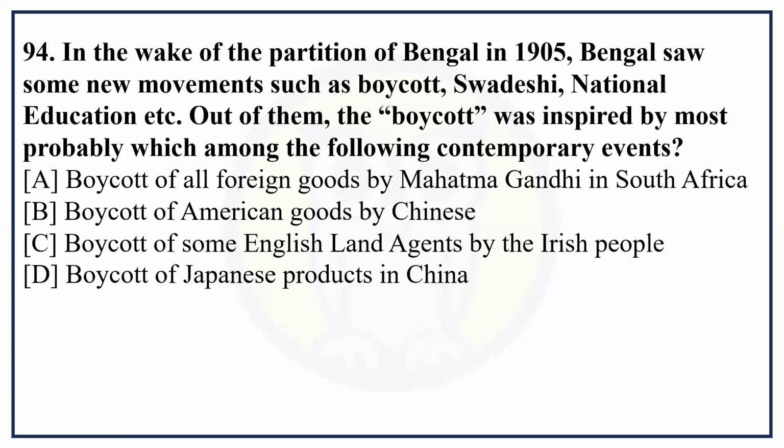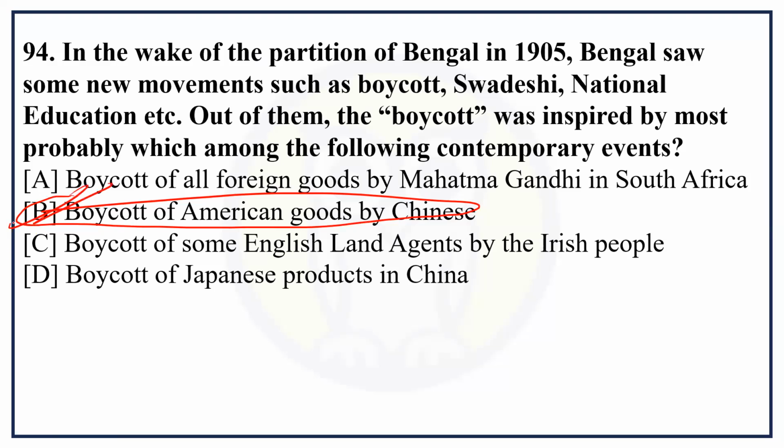In the wake of the partition of Bengal in 1905, Bengal saw some new movements such as boycott, Swadeshi, national education, etc. Out of them, the boycott was inspired by most probably which among the following contemporary events? Boycotting of all foreign goods by Mahatma Gandhi in South Africa, boycott of American goods by the Chinese, boycott of some English land agents by the Irish people, and boycott of Japanese products in China. The answer to question 94 is boycott of American goods by the Chinese.